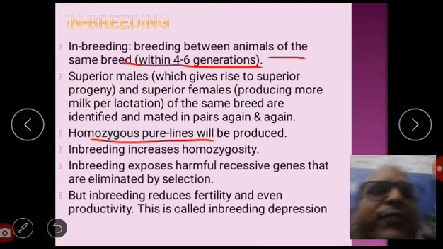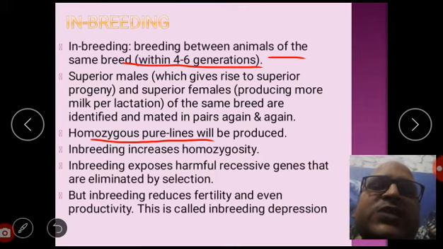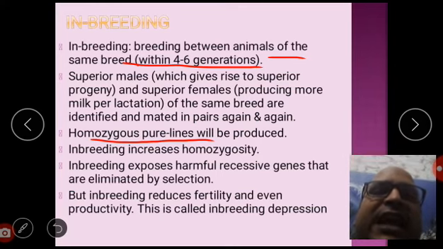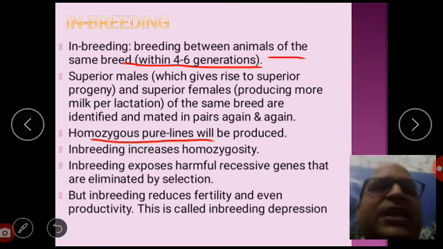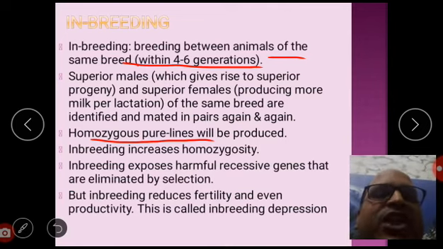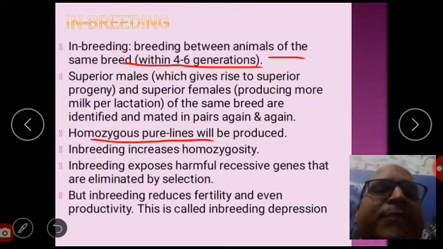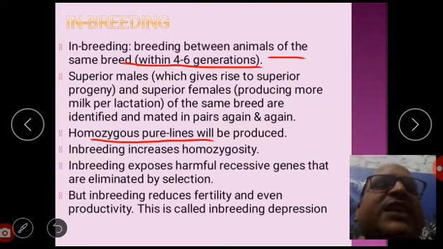But inbreeding reduces fertility. It will reduce fertility and even productivity, and this is known as inbreeding depression. So what is inbreeding depression? You may write: inbreeding reduces fertility and even productivity, and this is known as inbreeding depression. That means a reduction in fertility and productivity by inbreeding is known as inbreeding depression.